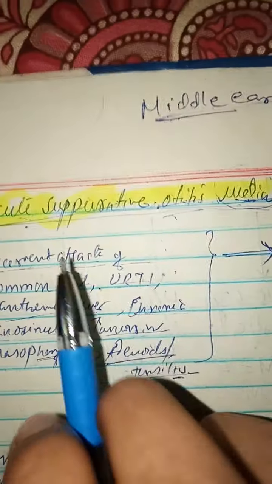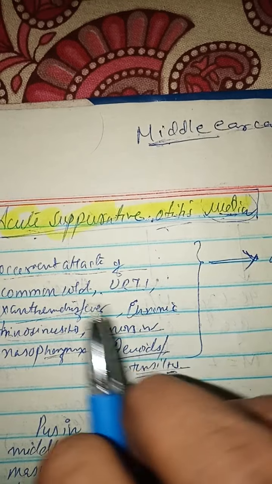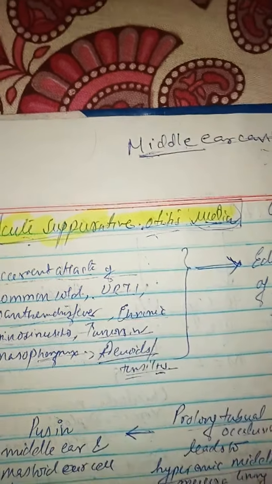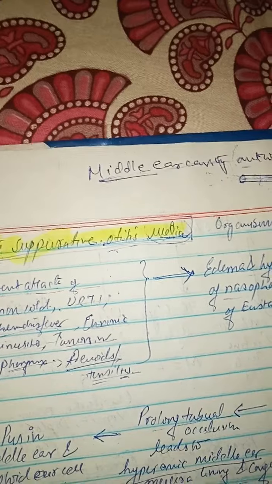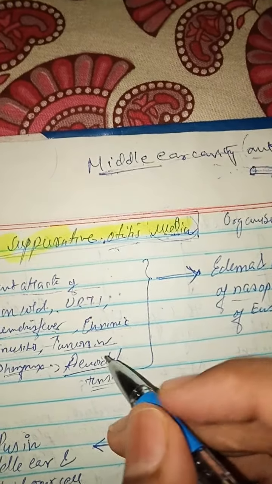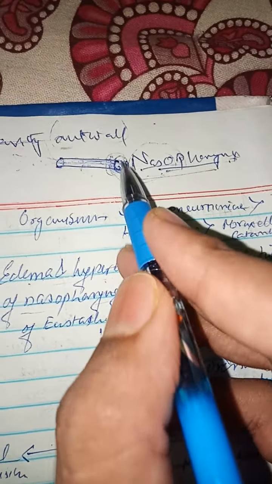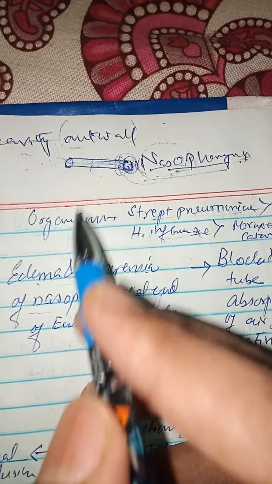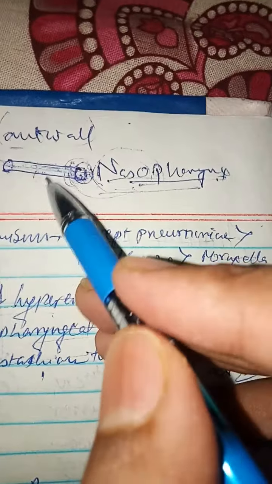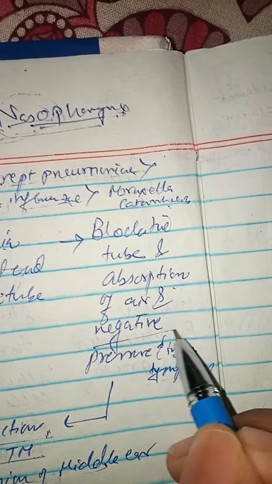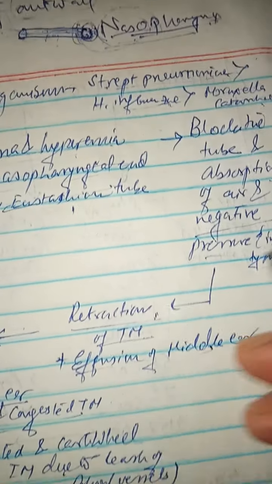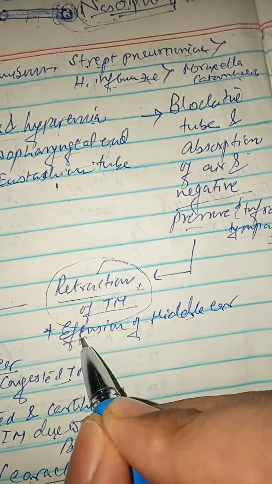Now, this is one of the routes of spread. Other spread is through the blood, or direct, and another spread can be through the ear canal, the external auditory canal. Through the eustachian tube there is a recurrent attack of infection. Now there is edema and hyperemia of the nasopharyngeal end of the eustachian tube. There will be redness, hyperemia, and edema, leading to blockage of the eustachian tube and absorption of all the pressure, as I have told, creating a negative pressure in the infratympanic part, leading to retraction of the tympanic membrane and effusion of the middle ear.